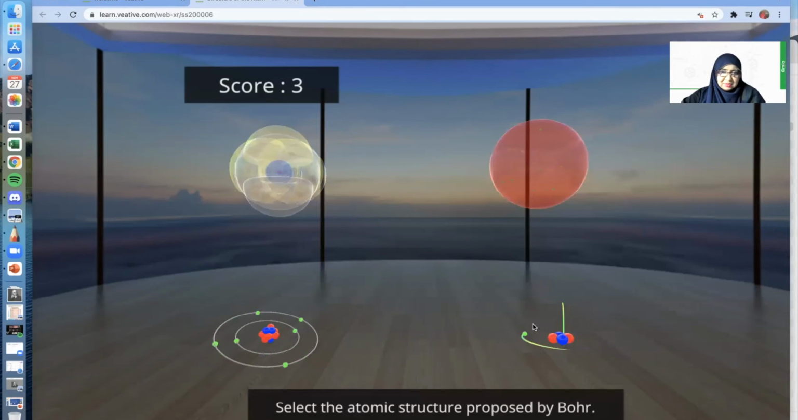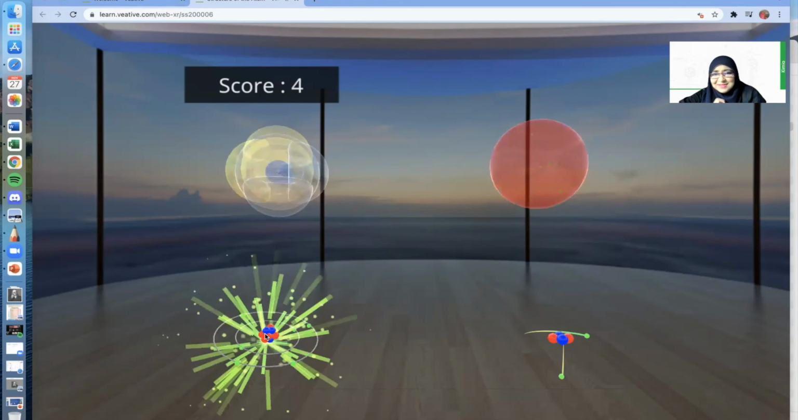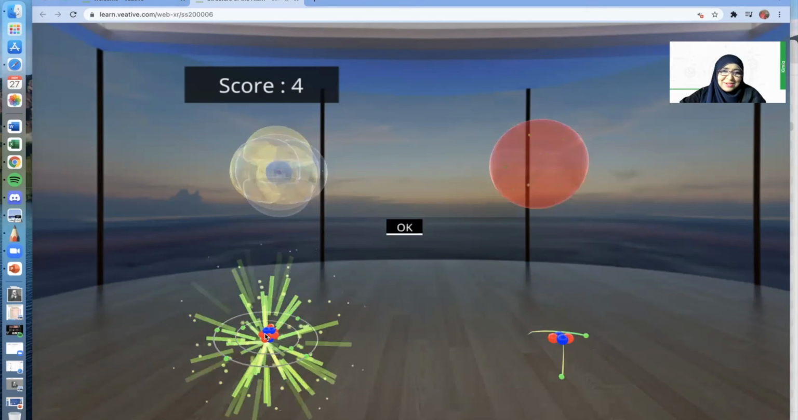Now there's a different set of questions. They gave you the atomic model, and they asked you to identify and select the atomic structure proposed by Bohr. Which one is it? Is it the top left, bottom left, top right, or bottom right? I'm going to go with this. My gut says so. Yes, correct. Oh, look at these sparkles. It comes out of the atom.